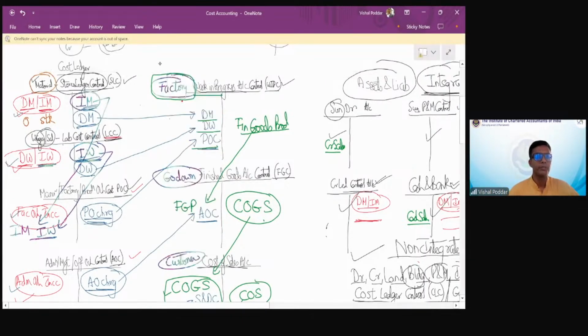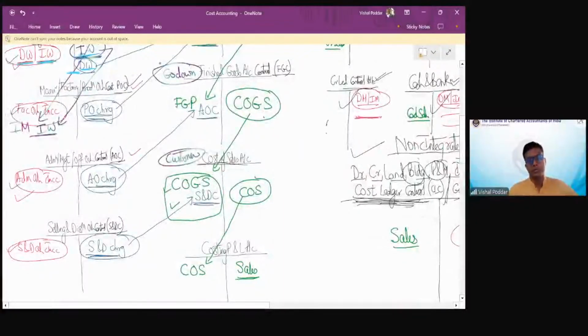Pay attention. At the start of the period, I have some opening stock here, and at the end of the period, I'll have closing stock also here. So this account will close by carrying forward the balance. This account anyway will have no balance because debit was direct and indirect, credit was direct and indirect. So this account is anyway closed.